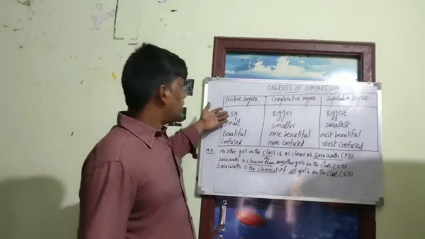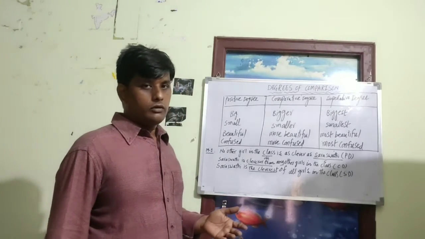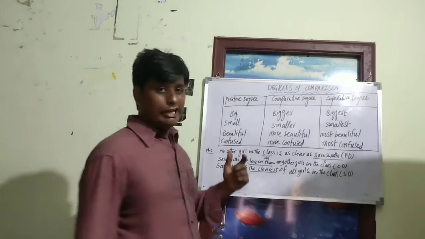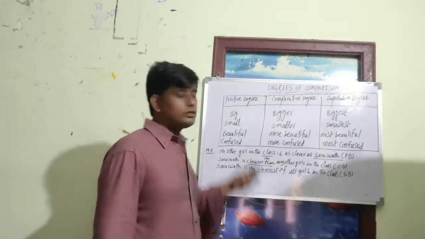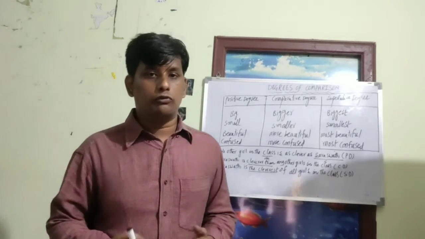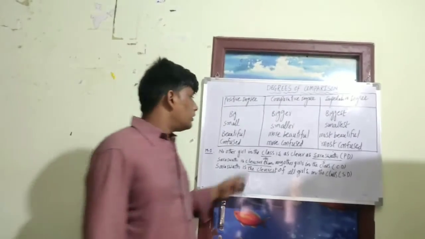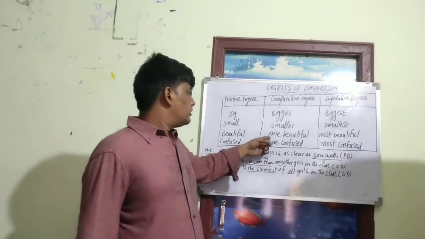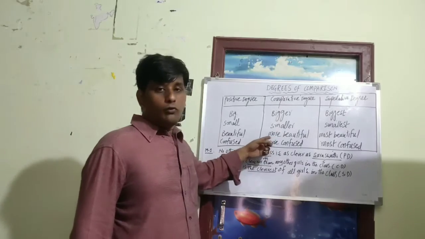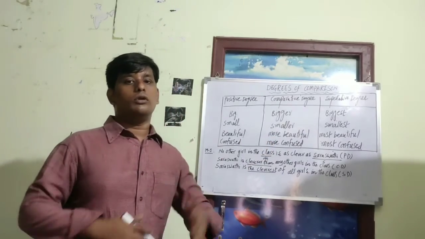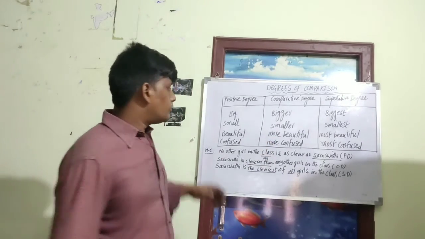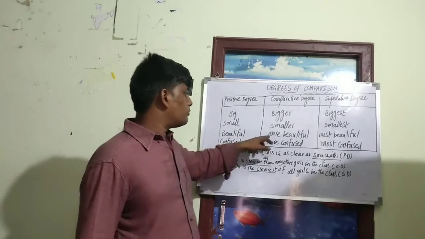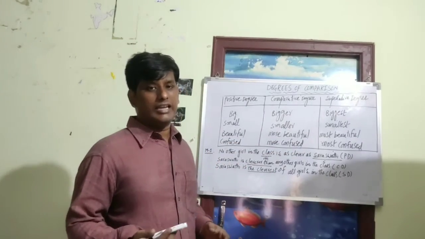Because "big" is a single syllable, and "beautiful" is a three-syllable word. So if a word consists of more than two syllables, we have to add words like more, most, less, and least.